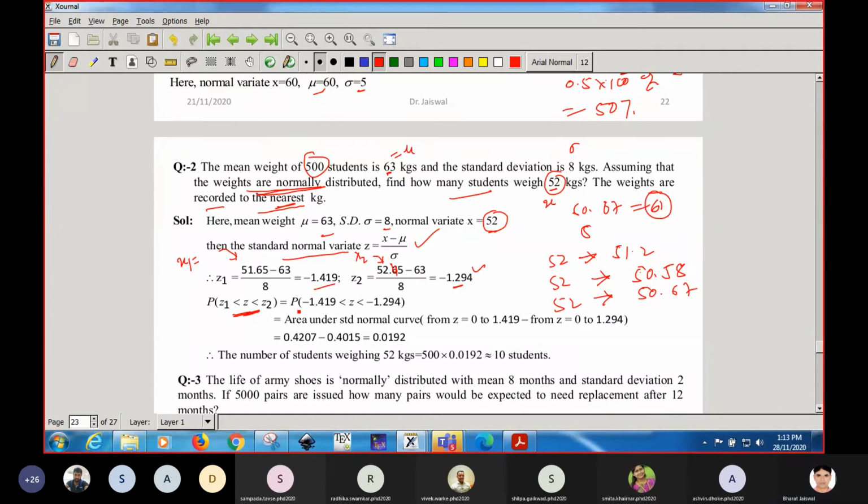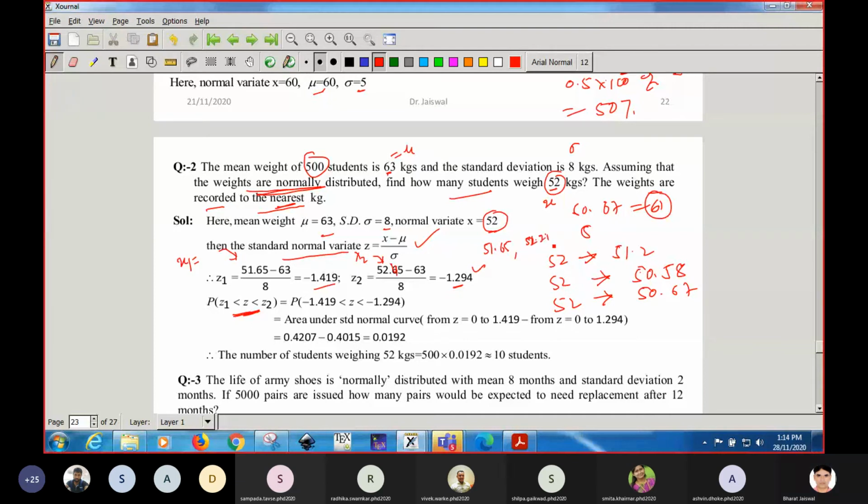Getting students? Sir, can you please tell one more time how to take 51.65? Actually it is given that it is nearly 52, not exactly 52. So we have to take such values that after rounding you can get 52. 52 can be rounded in two ways. First, you can take values like 51.65, 51.75, 51.85. Another way is taking greater than 52 but nearly 52.